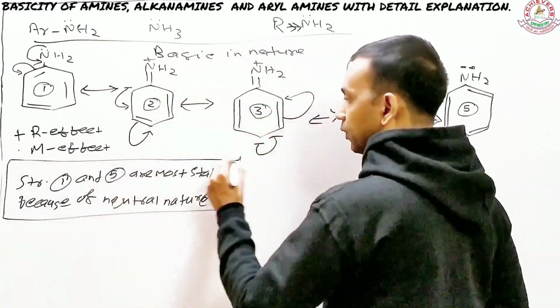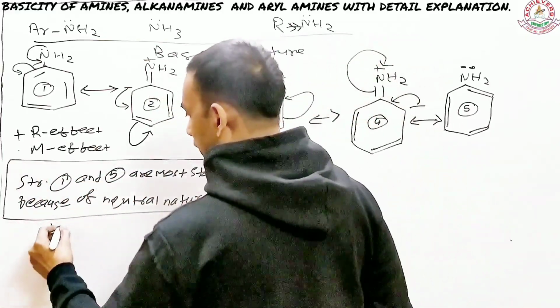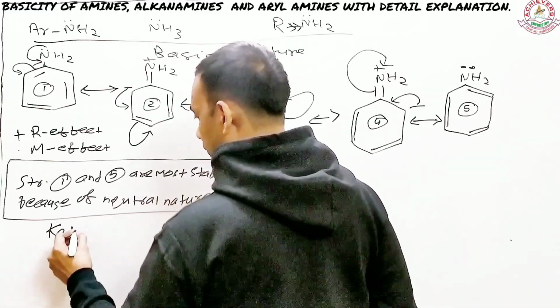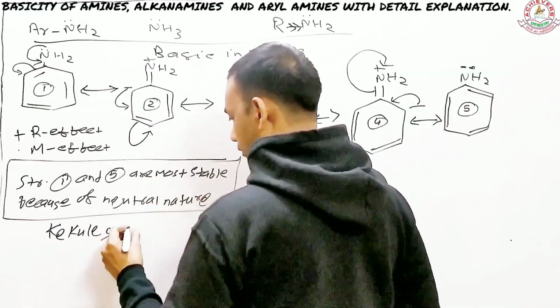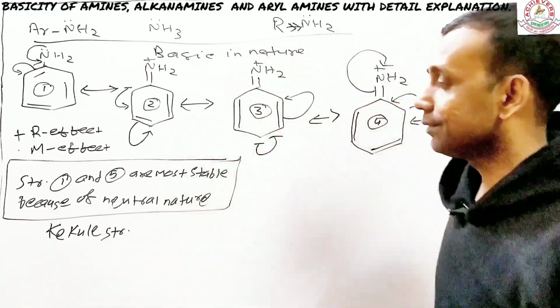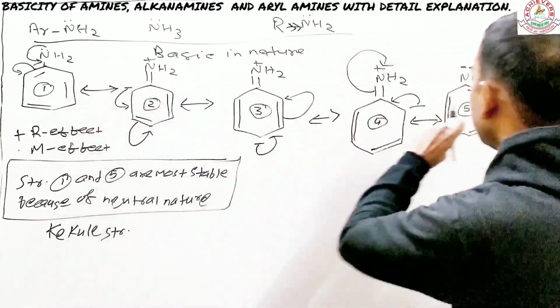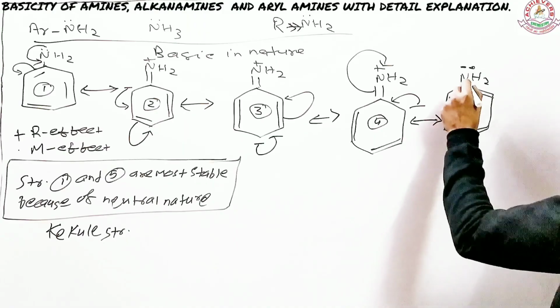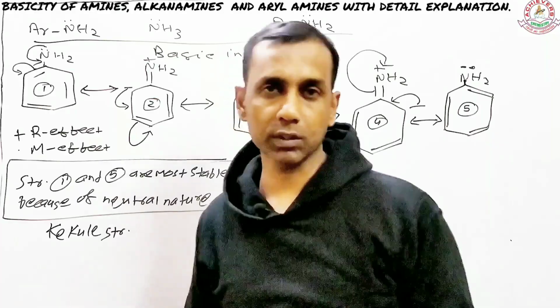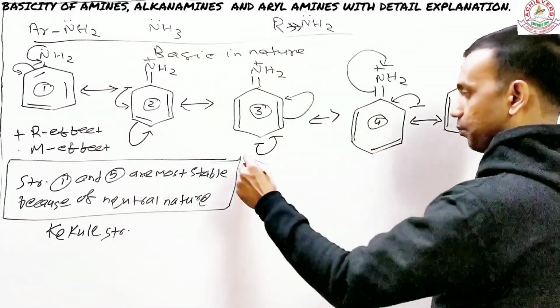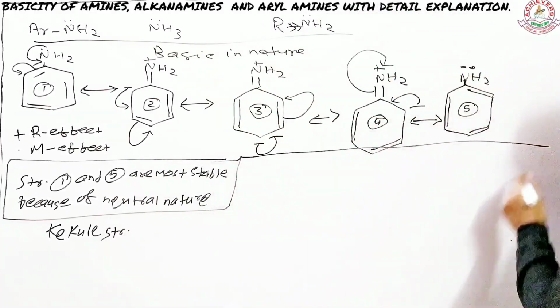A very important thing: these are also called Kekulé structures. If you remember from 11th class, these are called Kekulé structures. So structures 1 and 5 are the two most possible structures of benzene, and they are called Kekulé structures. One last thing, which is going to be the conclusive line here.